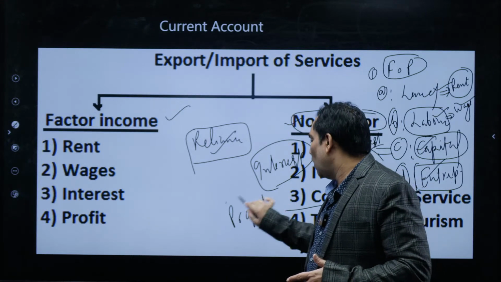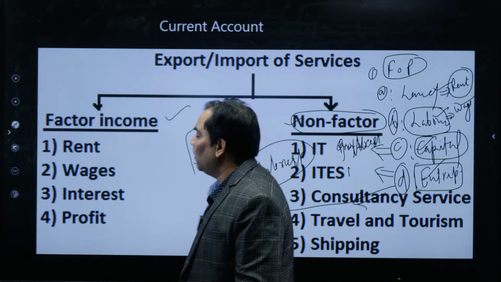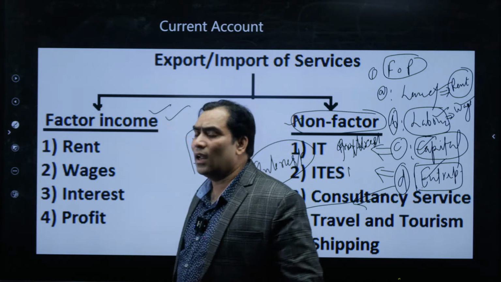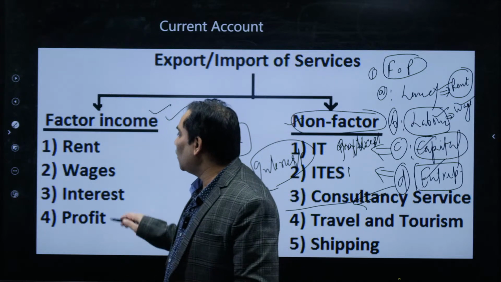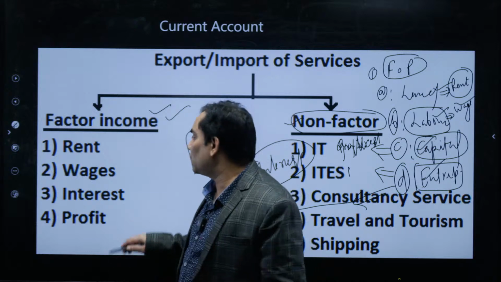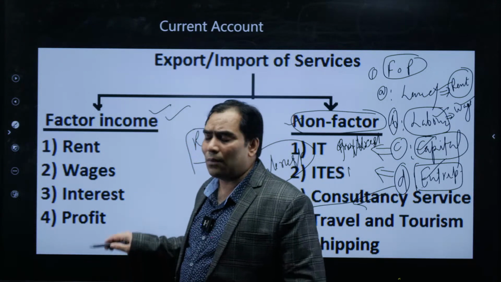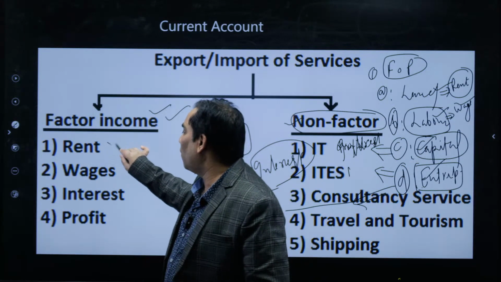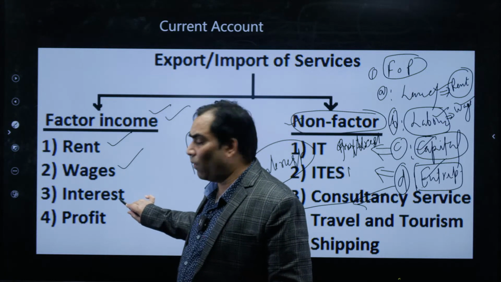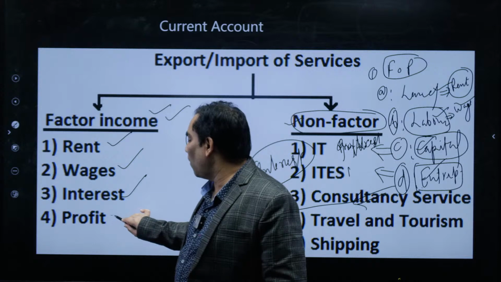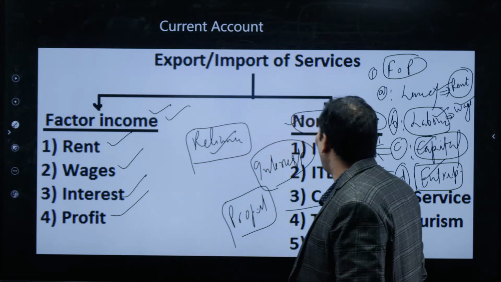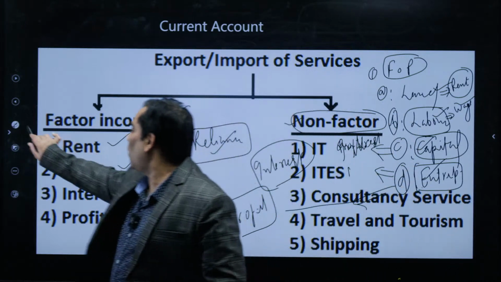So when our factors of production are working outside India, they are entitled to get remuneration. That is nothing but export of services, and that export of factor services will be in the form of rent, wages, interest, or profit. And the other is non-factor services, non-factor of production.